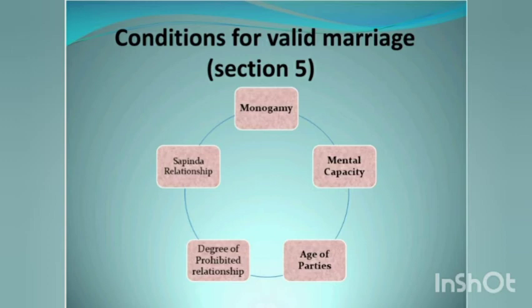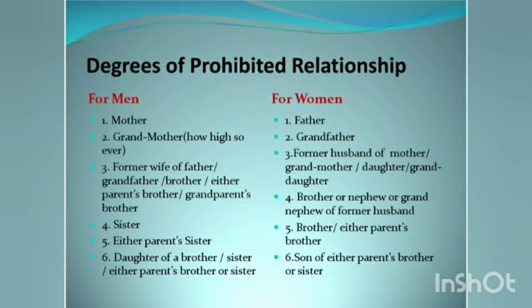Basically we have 5 conditions: monogamy, neither party should have spouse living, mental capacity, age of the parties 18 for bride and 21 for the groom, prohibited relationship and Sapinda relationship. Here we have degrees of prohibited relationship for men and for women.